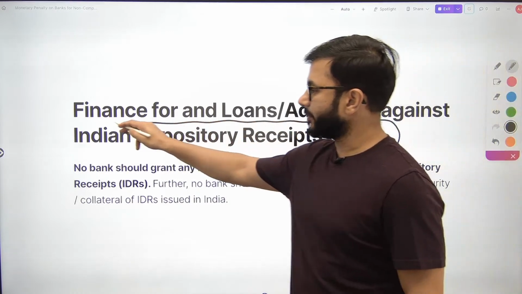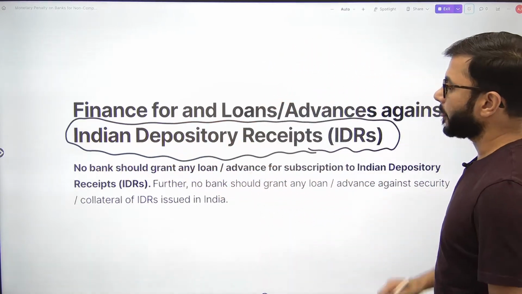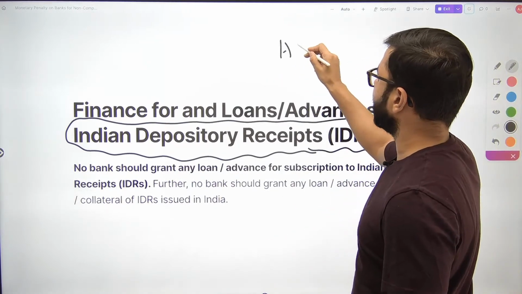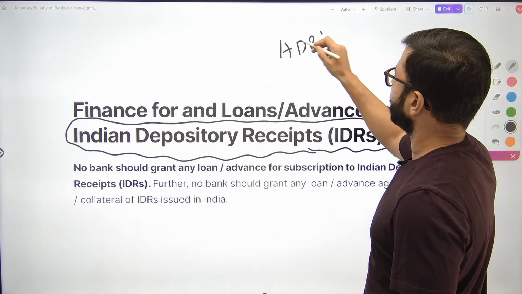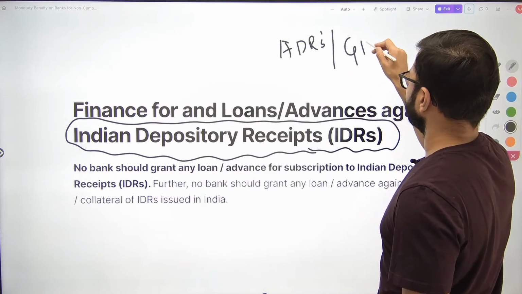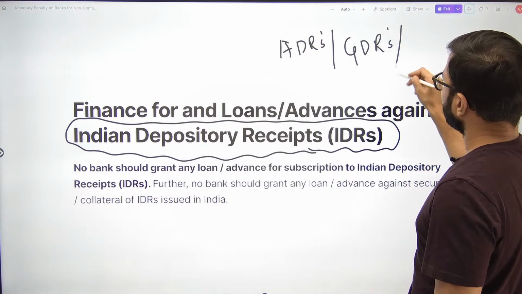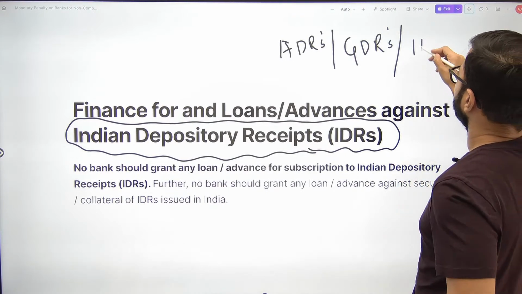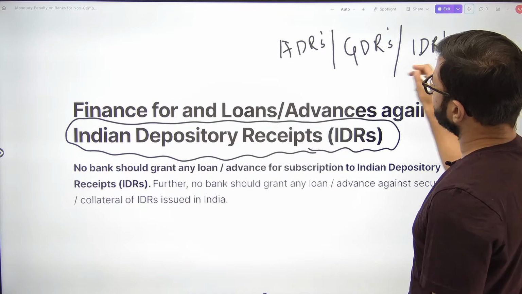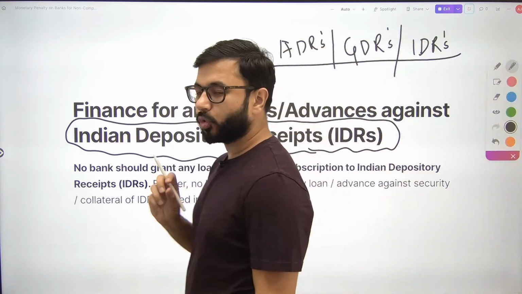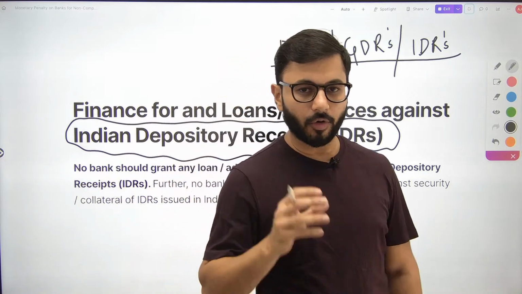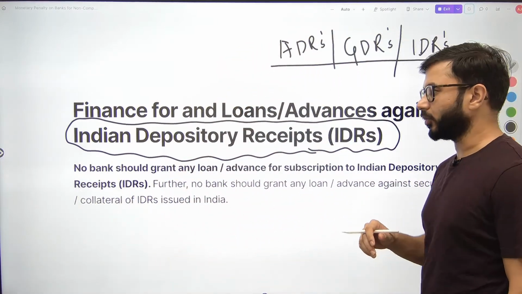फाइनेंस फॉर एंड loans or advances against Indian depository receipts. This can be something like a homework. Let's see. If you don't know it already, you can figure it out. What are American depository receipts or global depository receipts or Indian depository receipts? These are conceptually similar, but कहीं ना कहीं थोड़ा थोड़ा सा difference है. I want you to figure it out. थोड़ा सा दिमाग लगाओगे, you might get something good out of it.